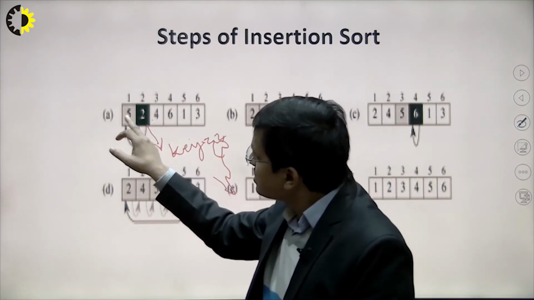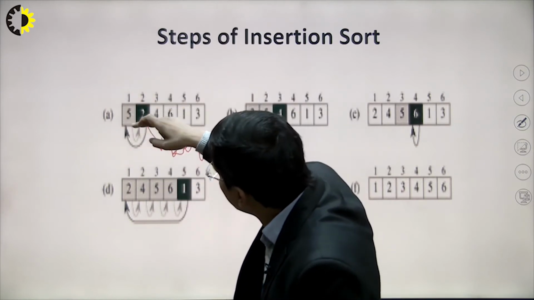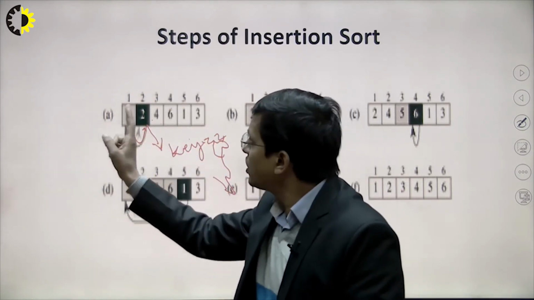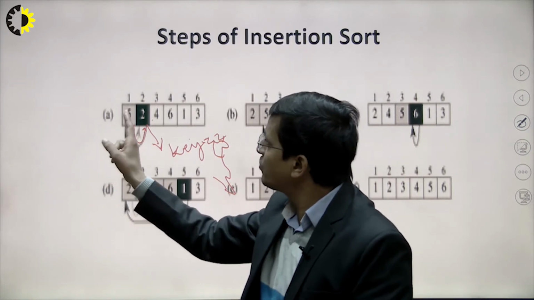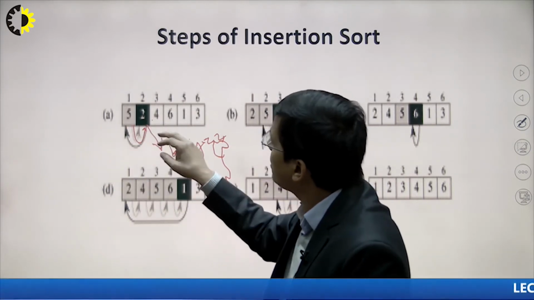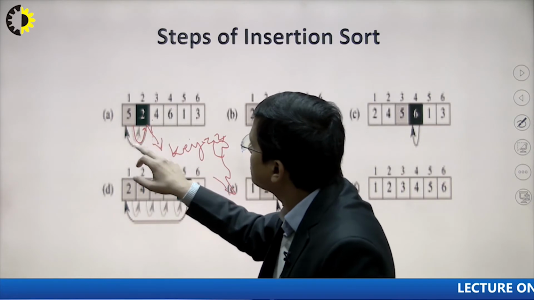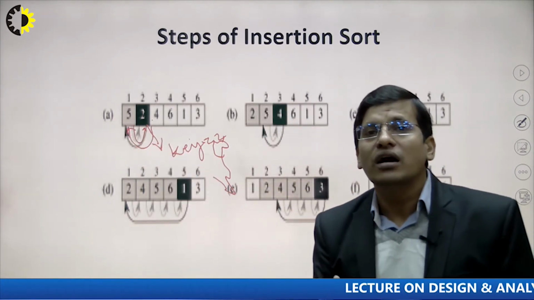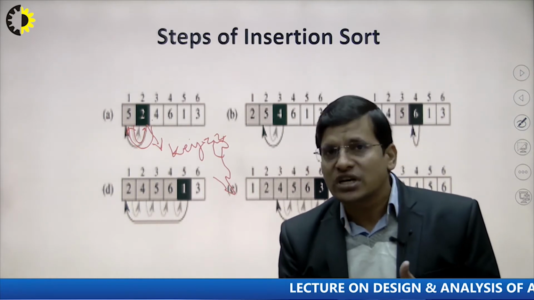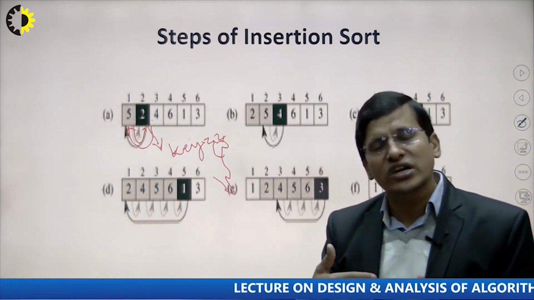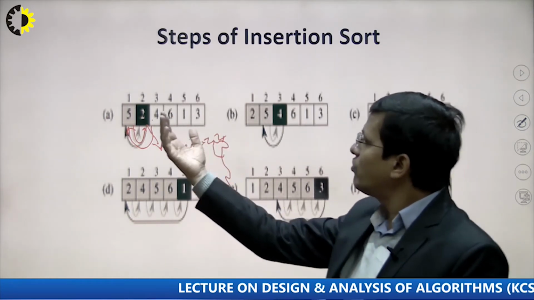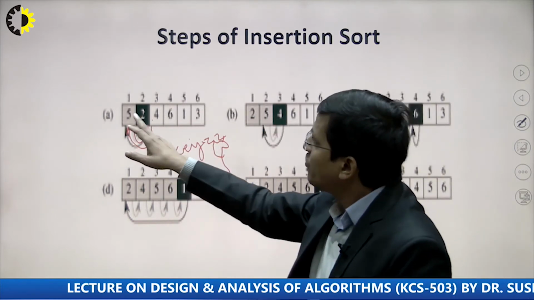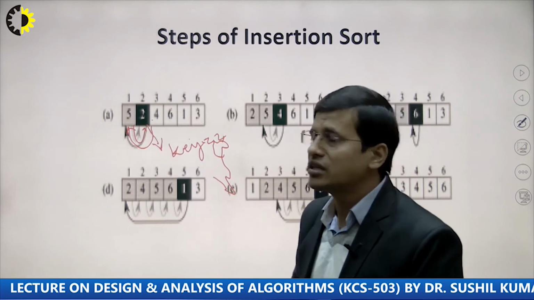And 2 is smaller than 5, so we have to shift 5 one step forward, and then check for another element. We don't have any element before 5, so the key value will be inserted here. So in this algorithm we are not doing swapping; we are shifting the element one step forward, right? So 5 is forwarded and 2 is placed at the second one.